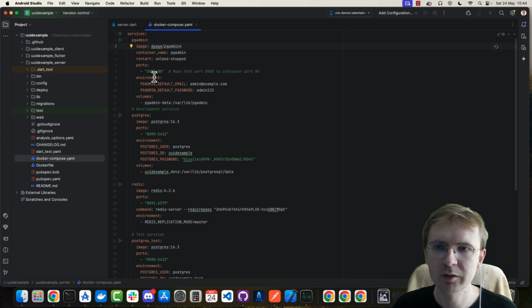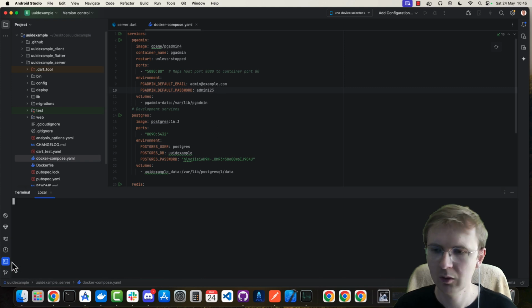and I have these ports open. So my port 5080 on the localhost is gonna redirect us to port 80 inside the container. And here I have some default email and password. So I'm gonna put this email and password in my pgadmin so I can then show you the database. Okay, but enough talk.